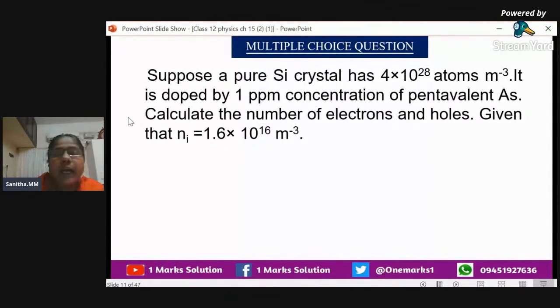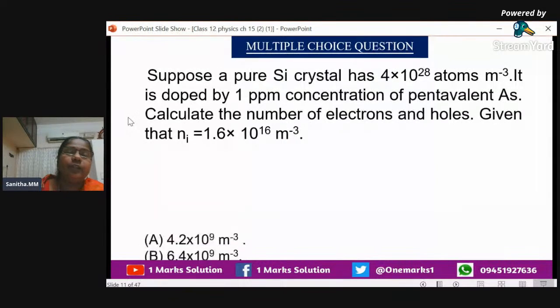Now, if we are adding an impurity to the germanium or silicon crystal, we can increase the conductivity. Here we are adding arsenic, pentavalent, so the number of electrons will be more. Now we have to calculate the number of electrons and holes from the given data. The data is given as 4 into 10 raised to 28 atoms, but we have to multiply by 1 ppm, so we convert it into 10 raised to minus 6.